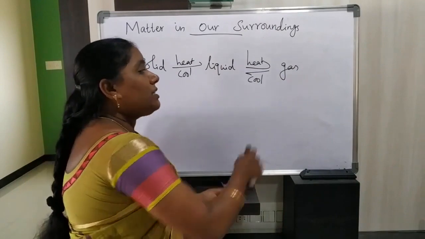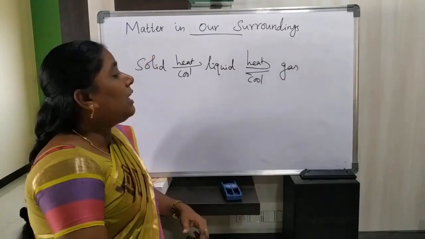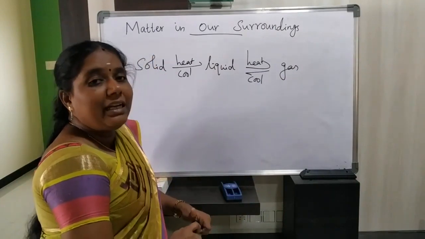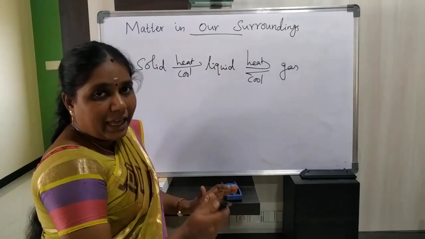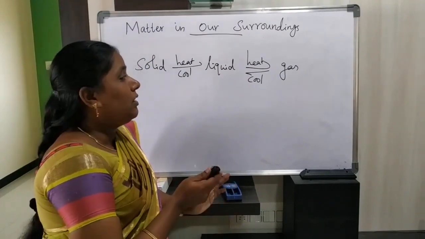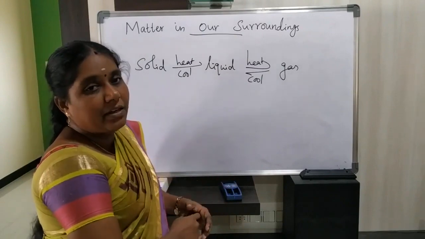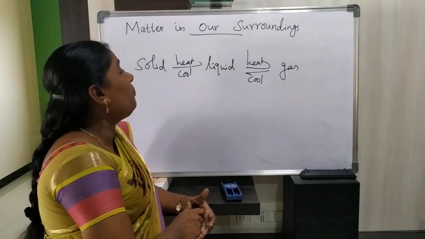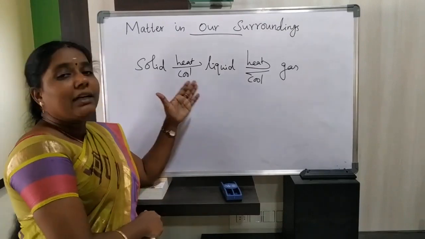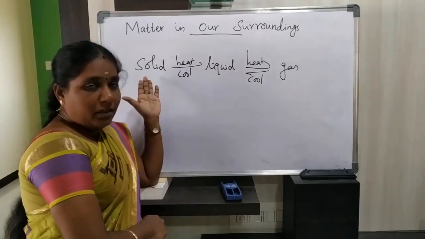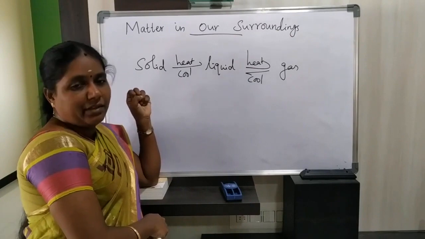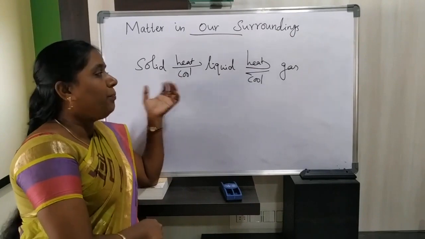On cooling, gas converts back into liquid, by decreasing temperature as well as increasing pressure. Same like this, liquid converts to form solid by decreasing temperature and increasing pressure.